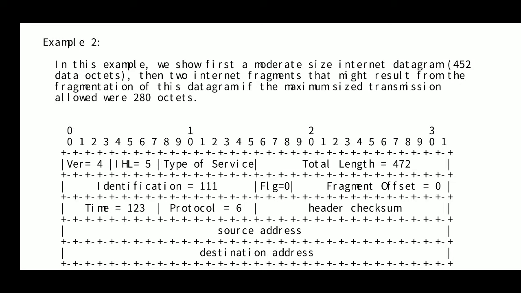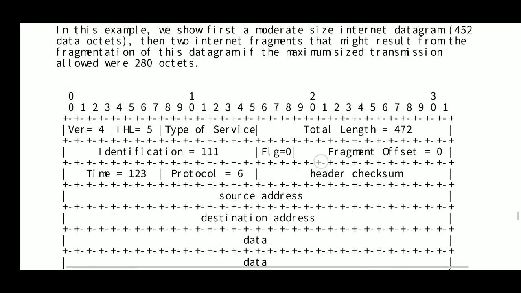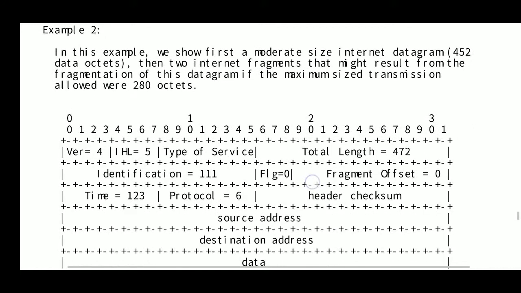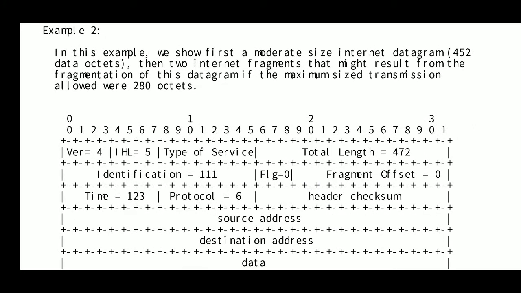Now we will take the example of fragmentation. Here we show first a moderate size internet datagram of 452 data octets, which means the minimum size of the IP datagram would be 472, including the 20 byte header with the 452 data bytes.